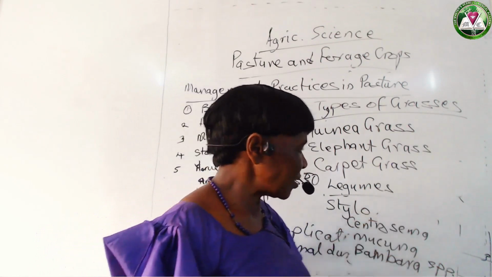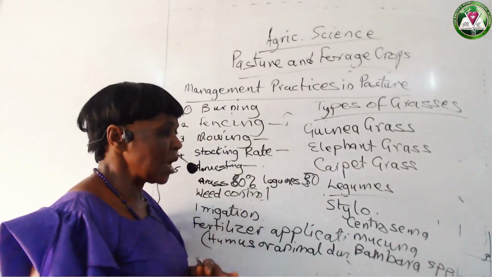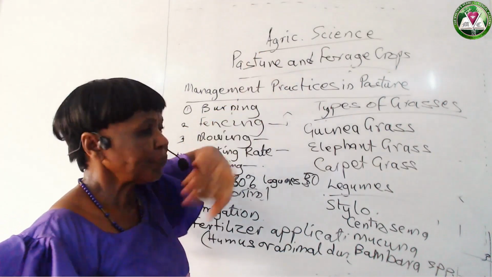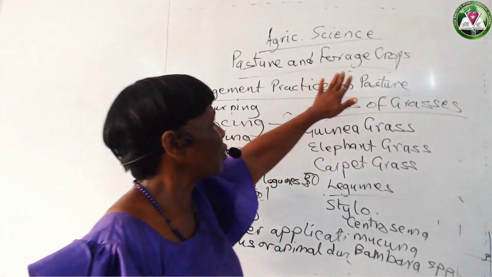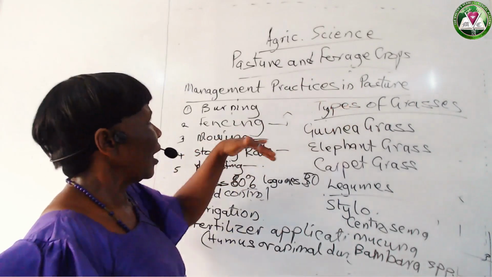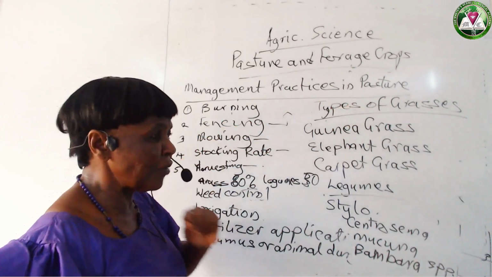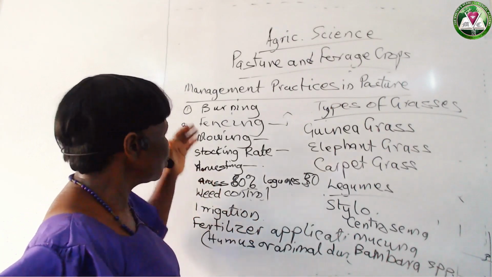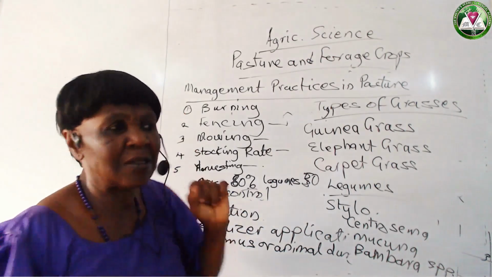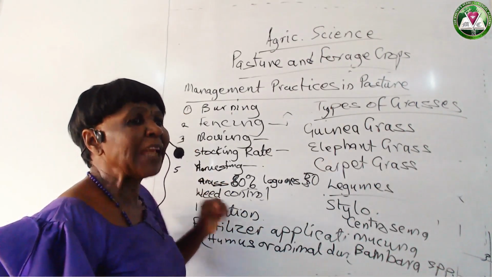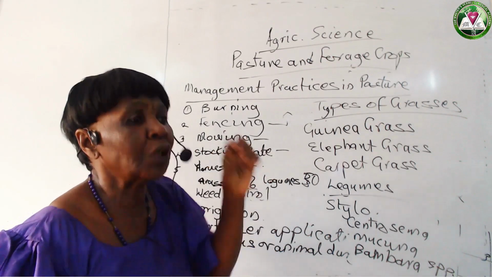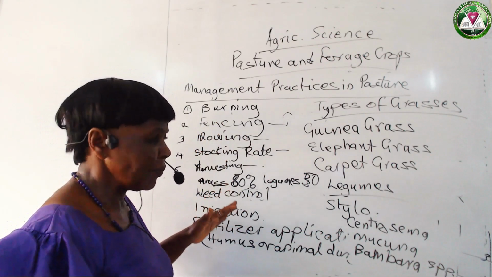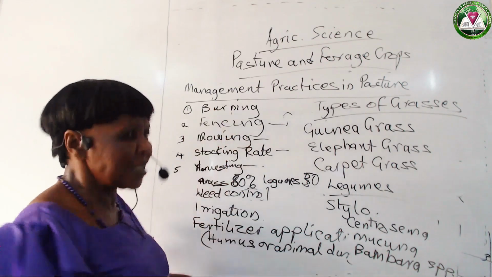So, for our lesson, you would tell me in your assignment what we mean by pasture, what we mean by forage crops, and then the management practices. Very, very important, because WAEC will always ask. They may ask you to mention 5 management practices in a pasture, and explain 2 or 3 of these management practices, so you know what they are and why they are important in the pasture.